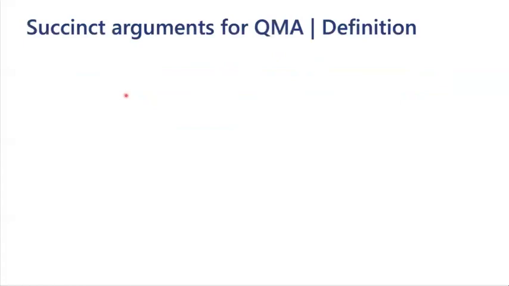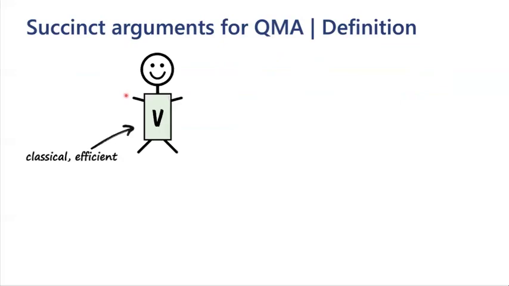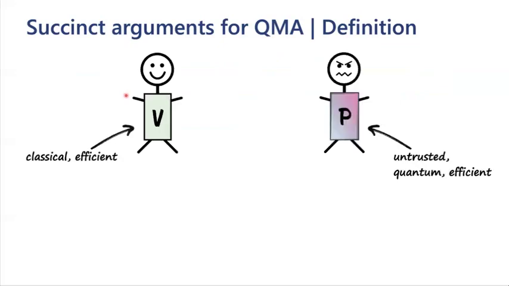So in a succinct argument system for QMA, we have two parties. We have a classical efficient verifier, and we have an untrusted quantum prover. And what makes this an argument system rather than a proof system is that we assume that this prover is efficient. So in particular, later on, we will assume that this prover cannot break standard post-quantum cryptographic assumptions. And now this classical verifier here will get some instance X of a QMA problem. If you're not familiar with QMA, just think of the quantum version of NP.